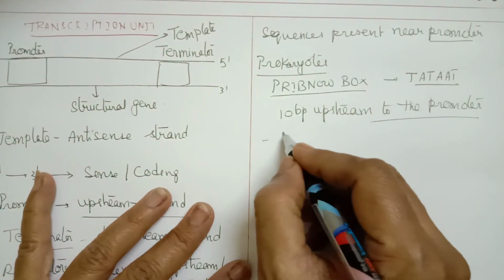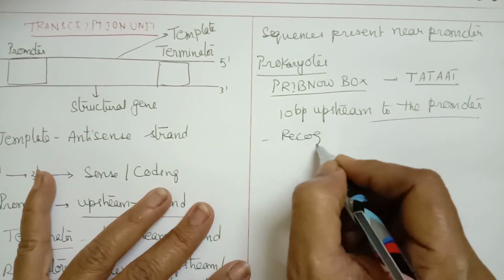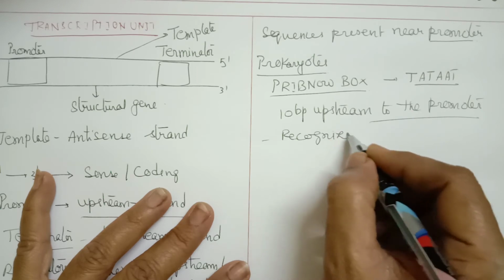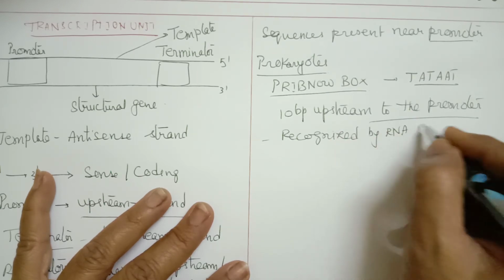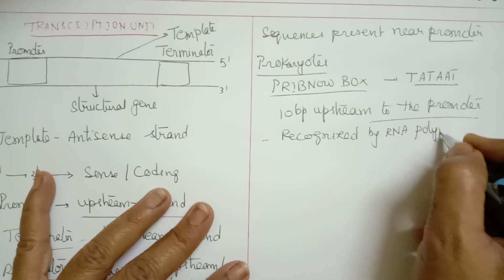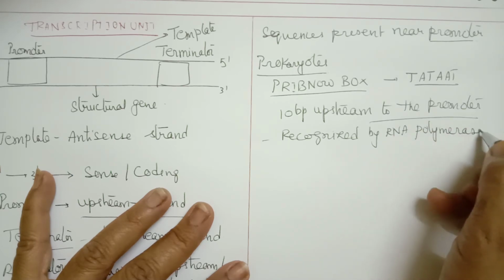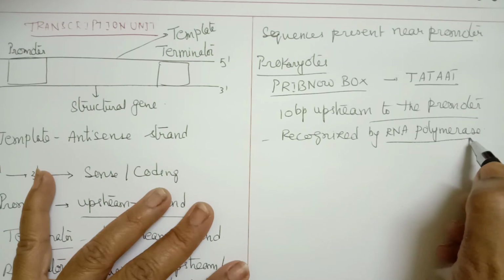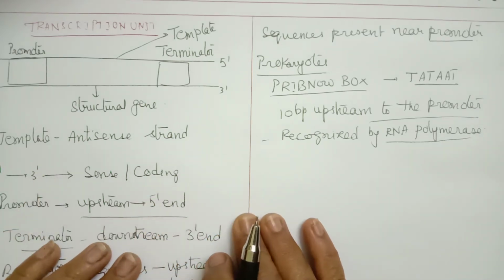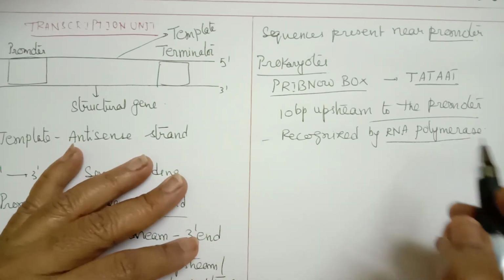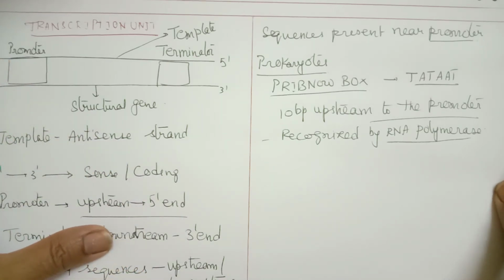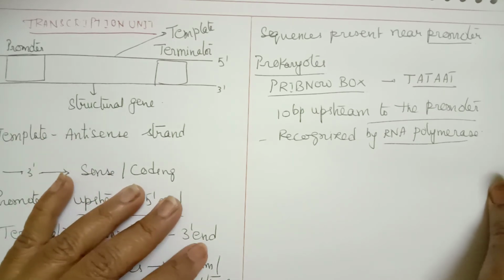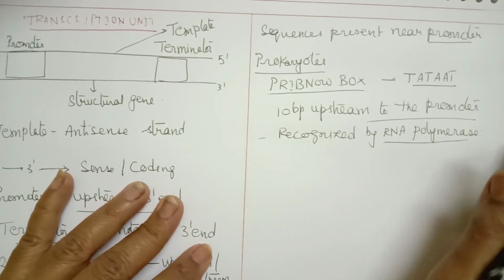It is recognized by RNA polymerase. At this region the base pairs get easily separated, and this helps in initiation.